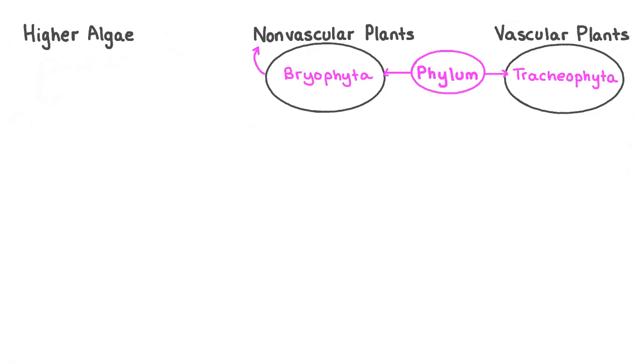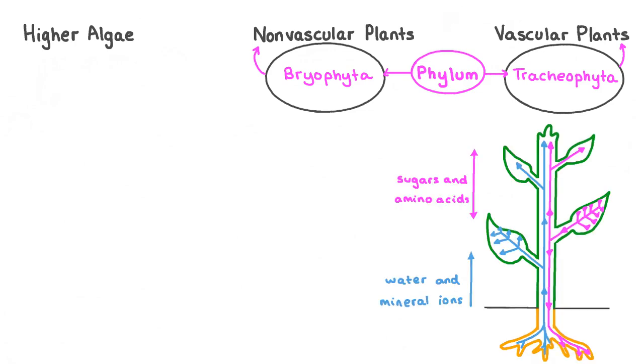Whereas organisms belonging to Tracheophyta are vascular plants. But what does vascular and non-vascular mean? Non-vascular plants do not have complex or specialized vascular tissues as vascular plants do. Specialized vascular tissues are cells joined together into a network of tubes.